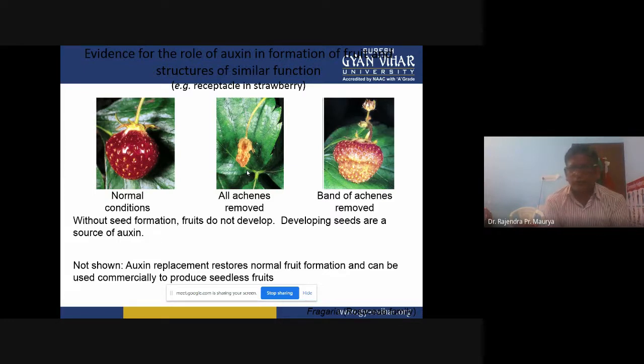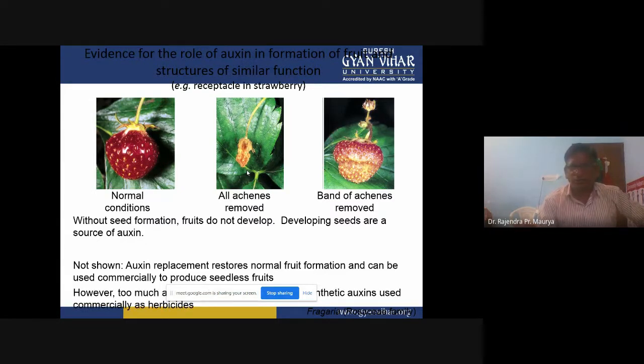For fruit development, the auxin source is the main factor. So auxin replacement restores normal fruit formation and can be used to produce seedless fruits. We can say auxins can be used commercially to produce these seedless fruits.